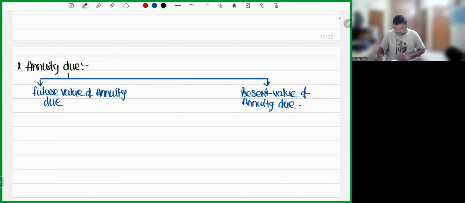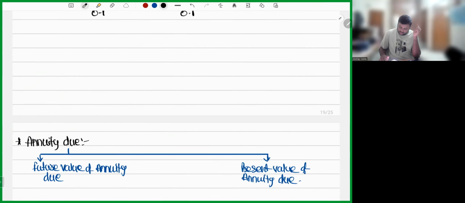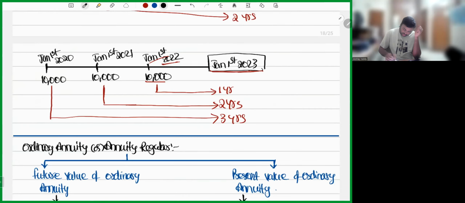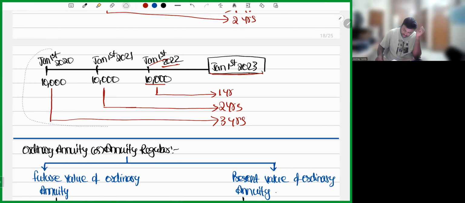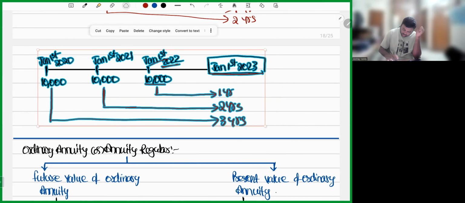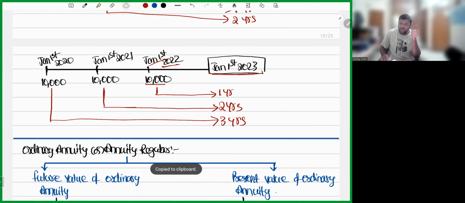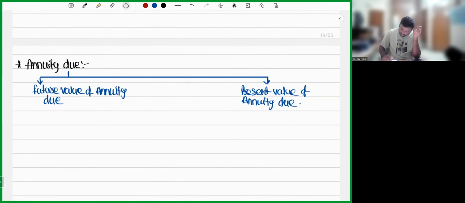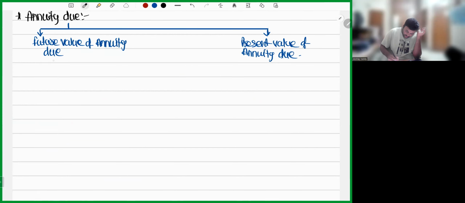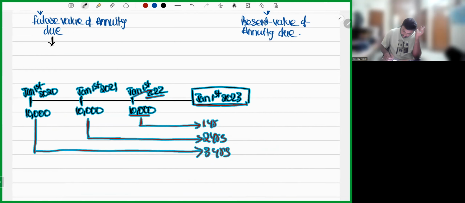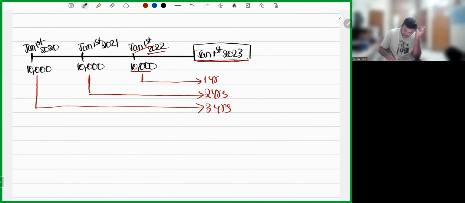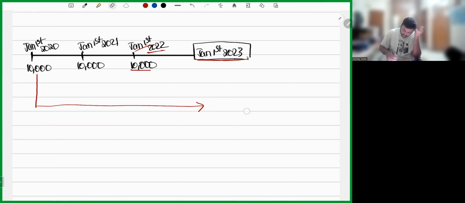Now, let us take the example of future value of annuity due and see what we will get. This is the example I have taught you. What I said to you is, if you are depositing for 3 years, you are going to get interest for all the 3 years, right, my dear friends? Let me give you the example of future value of annuity due. Again, the rate of interest I am taking the same, 10%.